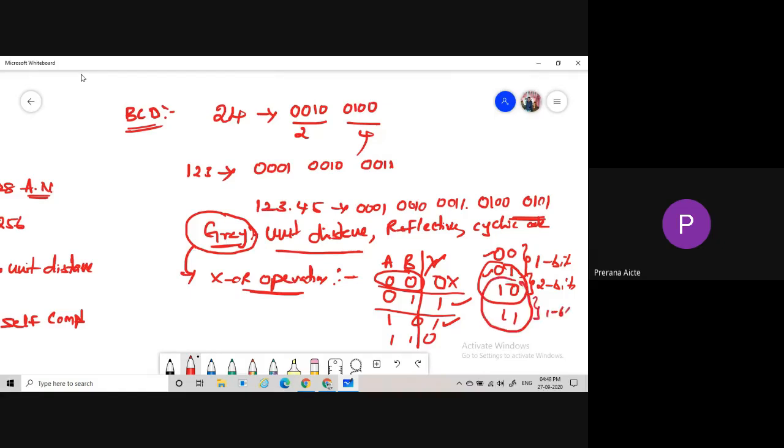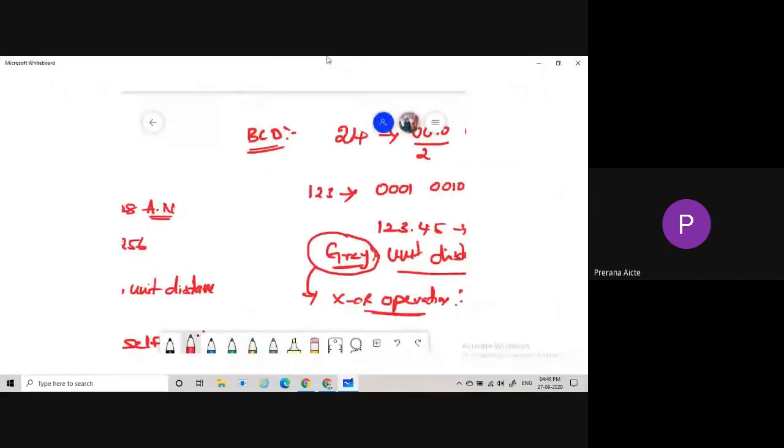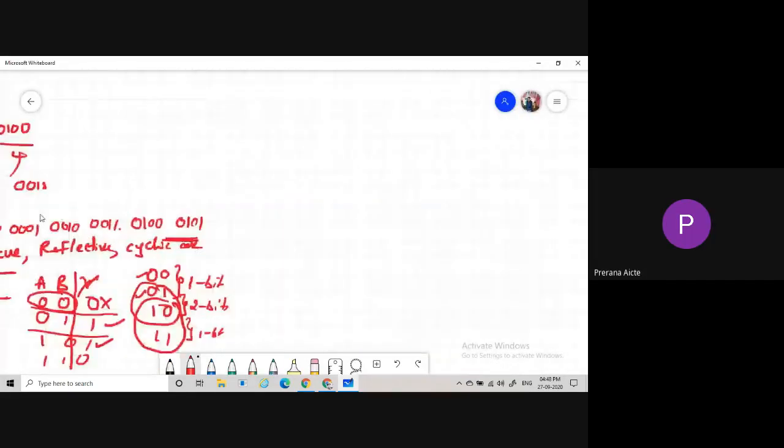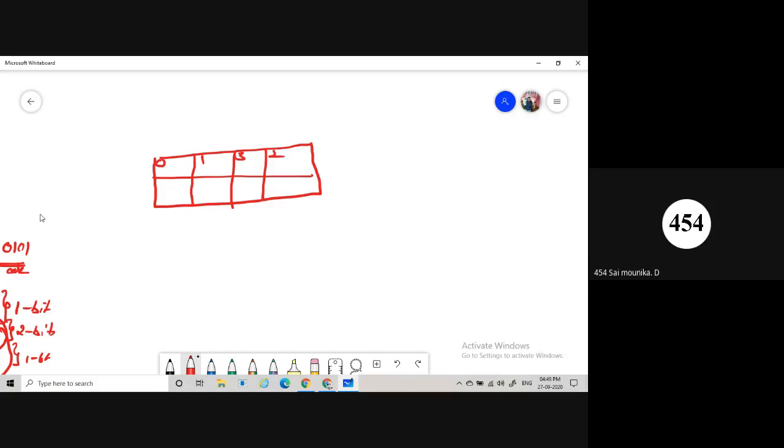But in the K-map, you people know about the K-map, right? Yes, sir. The representation of the K-map will be like this: 0 1 3 2, 4 5 7 6.